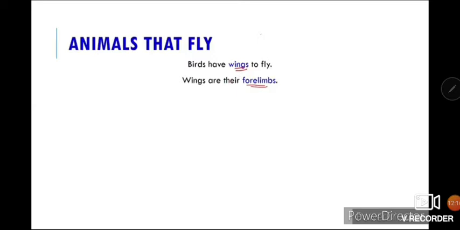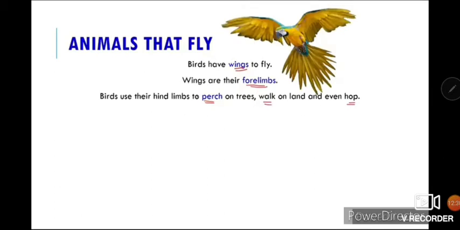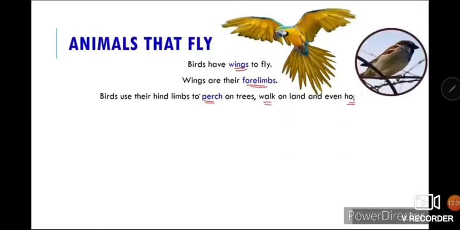On the wings they have feathers, which help in movement and flight. Birds have different types of feathers. Birds use their hind limbs to perch on trees, walk on the land, and even for hopping. Now you can see these are the feathers which help in flying.